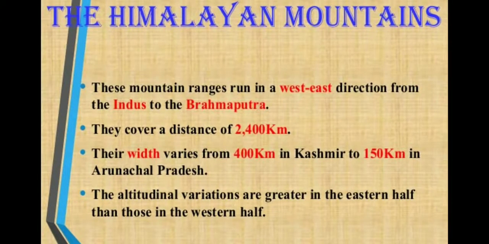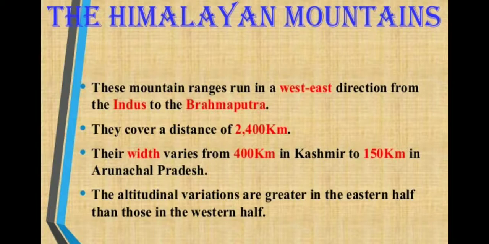These mountain ranges run in a west-east direction from the Indus to the Brahmaputra. They cover a distance of 2400 kilometers. Their width varies from 400 kilometers in Kashmir to 150 kilometers in Arunachal Pradesh.